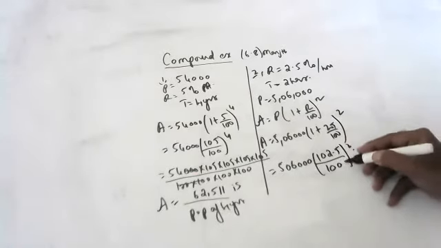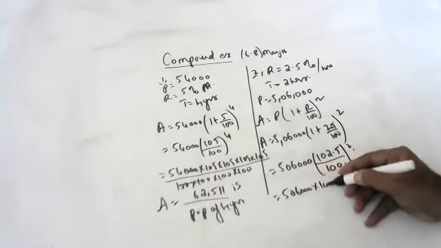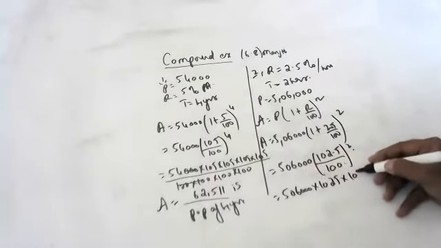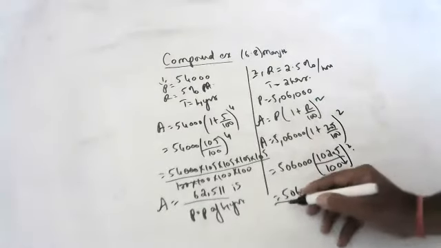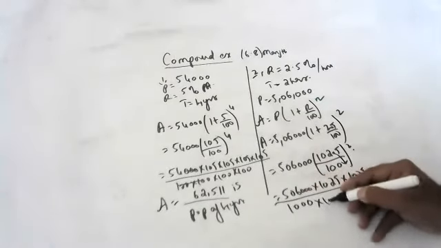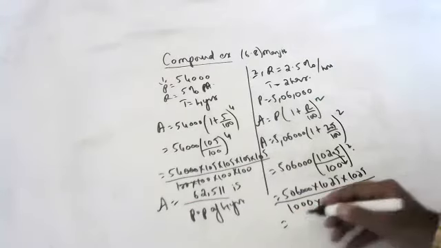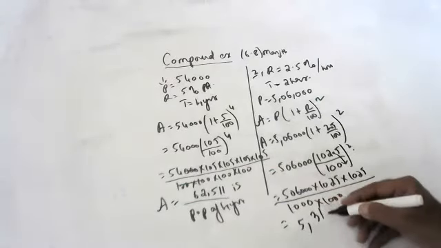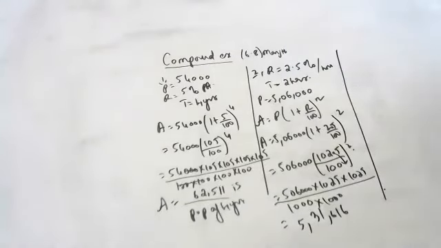If I remove the decimal point here, 1025 by 1000 will come. So 5,06,000 into 1025 into 1025 by 1000 into 1000. After 2 hours, the population of bacteria will become 5,31,616.